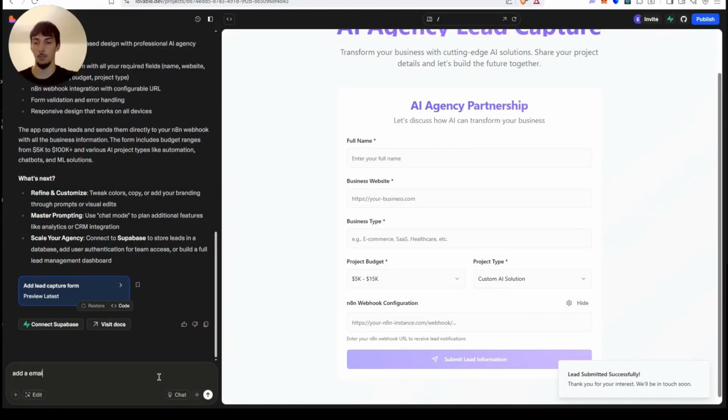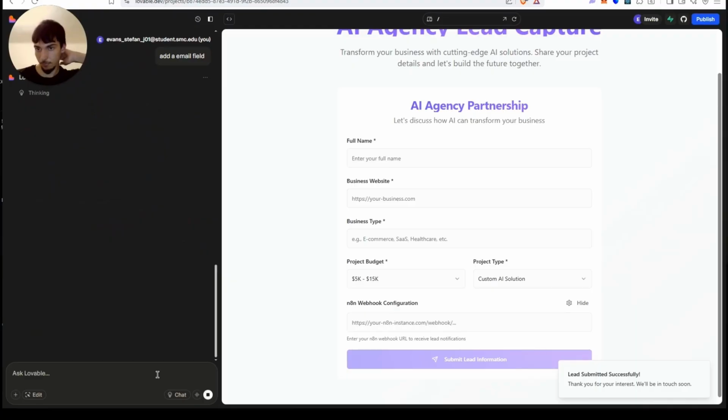Add an email field. So it's just like talking to, let's say you have an employee that's coding. It's the same thing. It's pretty cool stuff.